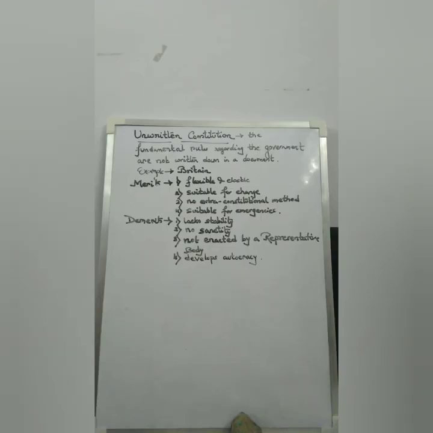So it develops, it changes from time to time, so it is not stable, it keeps on changing, and that is why it is said that it lacks stability. The second demerit of an unwritten constitution is that it is not given the same position as that of a written constitution.